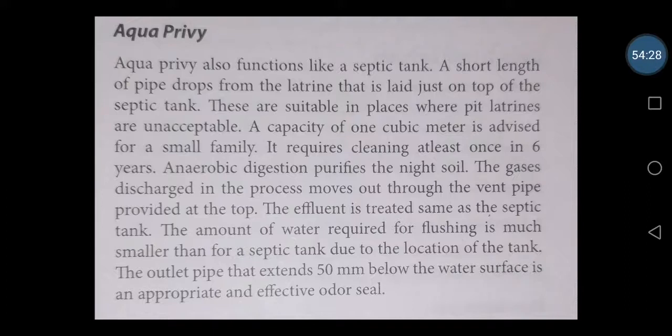The effluent is treated the same as in the septic tank. The amount of water required for flushing is much smaller than that of a septic tank due to the location of the tank. Very little water is used, even less than in the septic tank method. The outlet pipe that extends around 50 mm below the water surface is an appropriate and very effective odor seal.